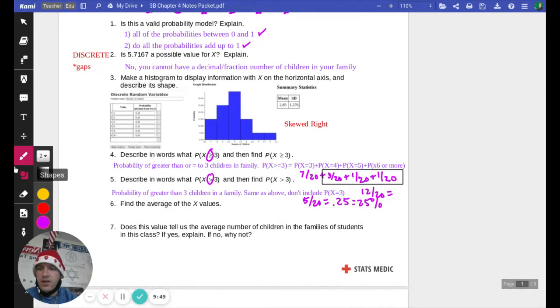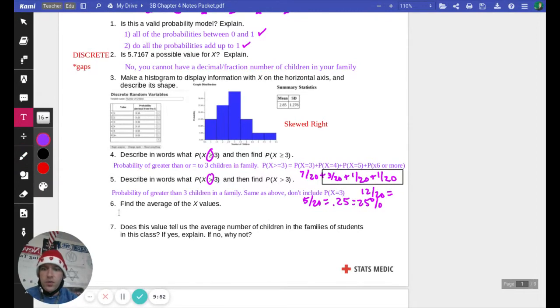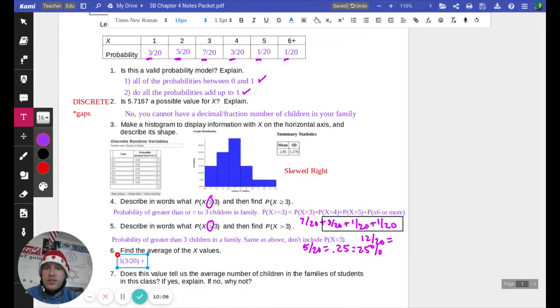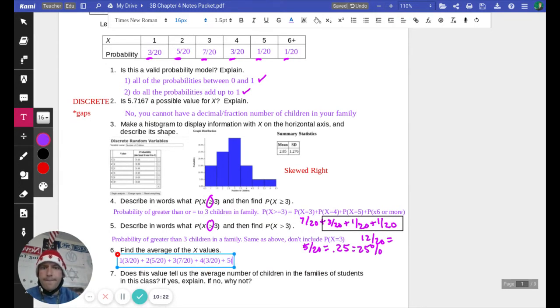So for one child in the family, there's 3 out of 20. That'll tell us how many children there are there out of the 20. And for when we have 2 children in the family, we have that probability 5 out of 20. And so we're just going to do this for each of the values. We're going to take that x value, 3, multiply it by the probability, 7 out of 20. Same with 4, 3 out of 20. Same with the 5, 1 out of 20.